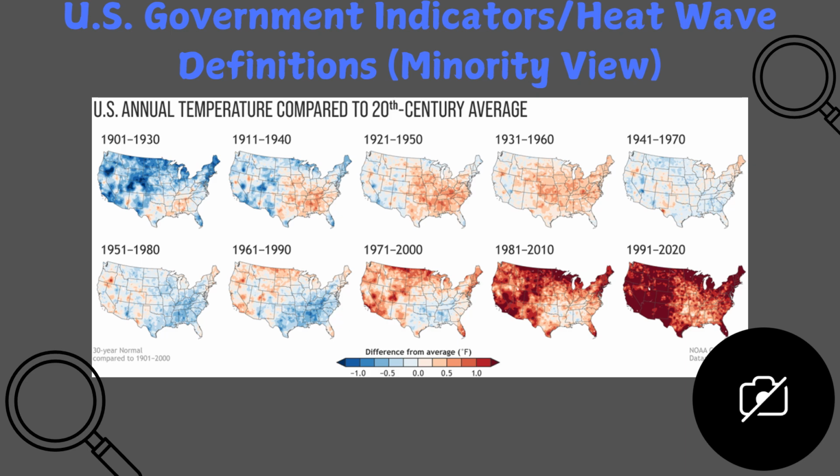The minority argues that such definitions can be misleading or oversimplified, focusing on extreme cases rather than providing a more nuanced understanding of climate variability. They also suggest that the definitions are politically motivated and designed to reinforce the consensus view of a climate crisis.